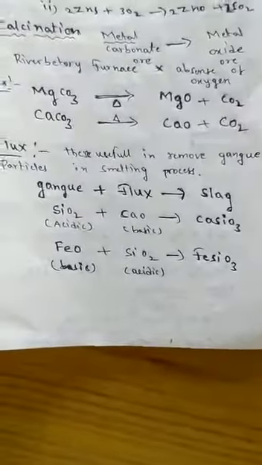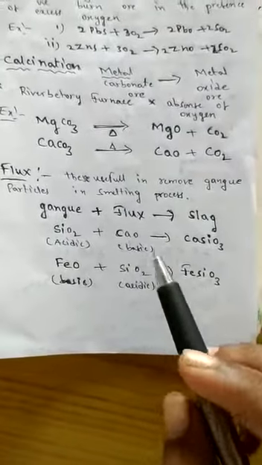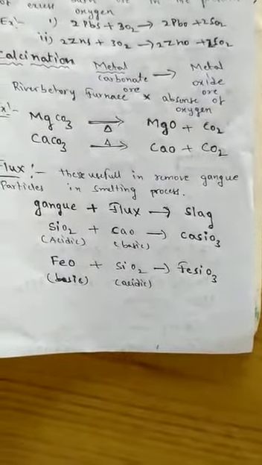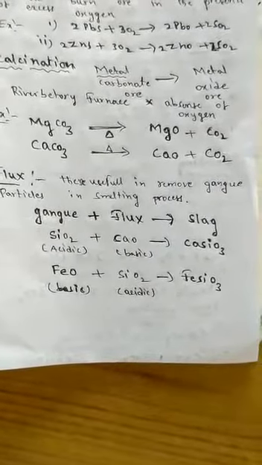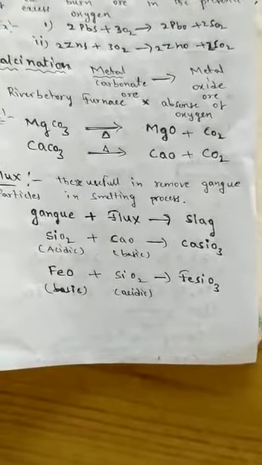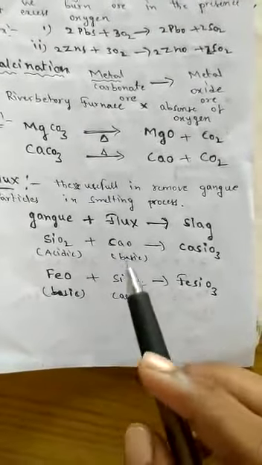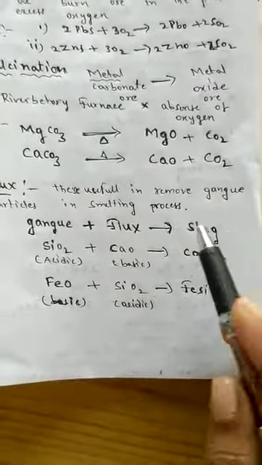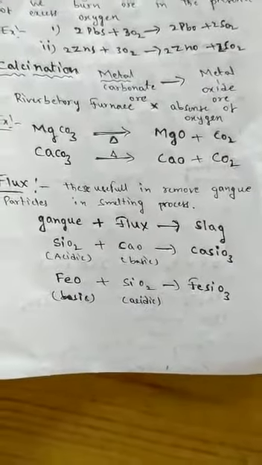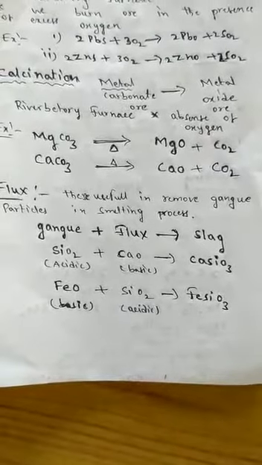Okay, next important topic, flux. Flux is nothing but the chemical which is useful to us to remove gangue particles present along with the ore, especially in the smelting process. Simply, in the reaction, flux reacts with gangue particles and forms slag. That slag appears on the molten metal.